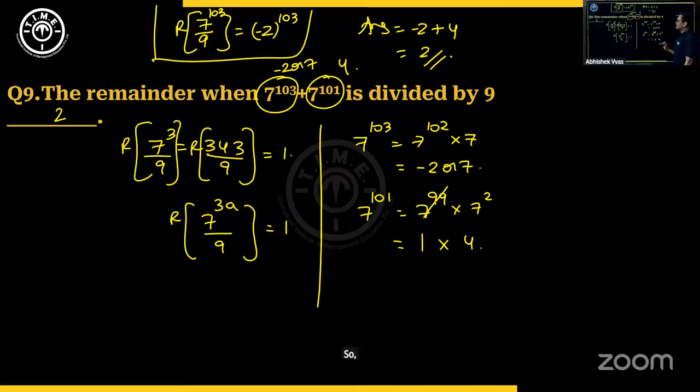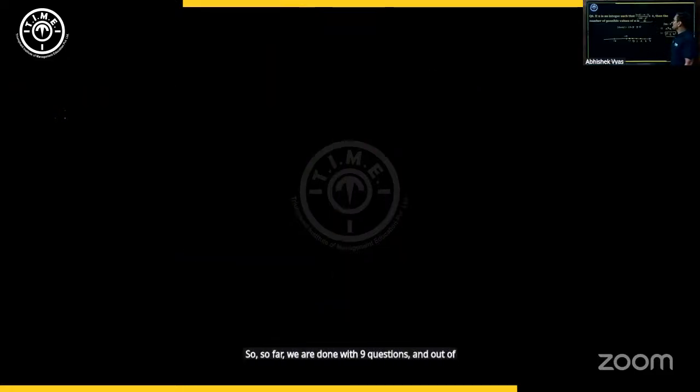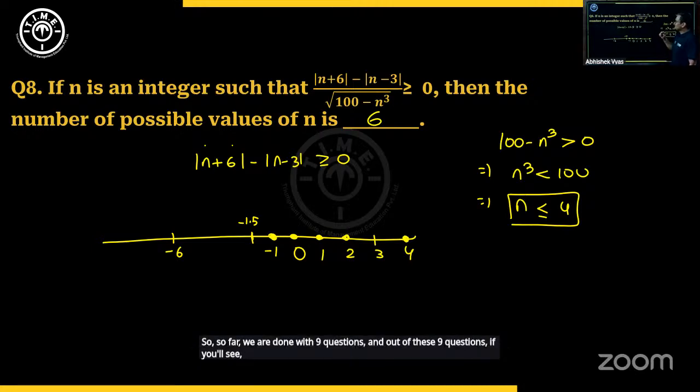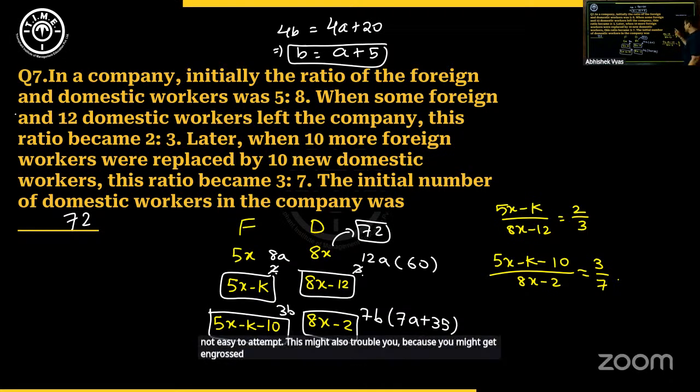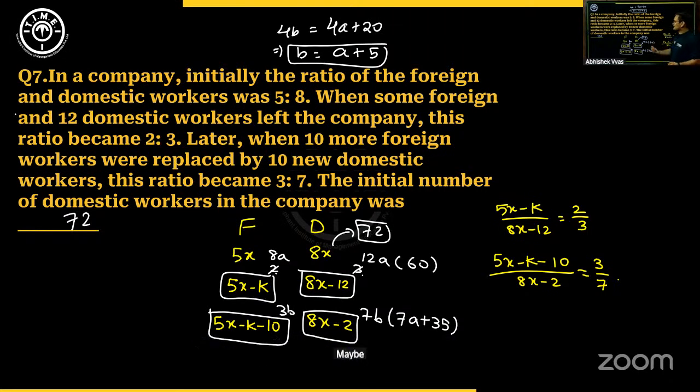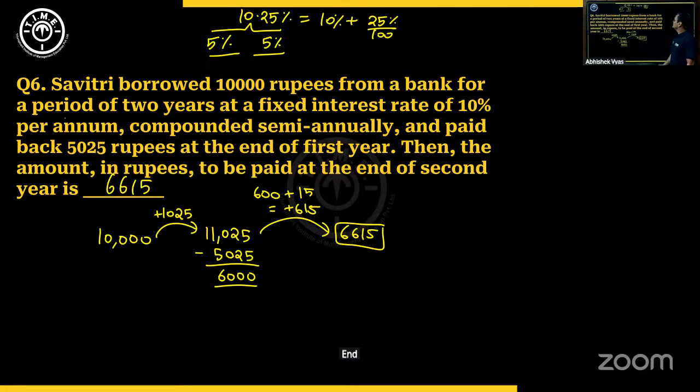So far we are done with 9 questions. Out of these 9 questions, this one was slightly complicated, not easy to attempt. This might also trouble you because you might get engrossed in the set of equations and lose track of time and effort. This was doable. This was not a very complex calculation. I hope you see why I'm saying it's not that difficult.